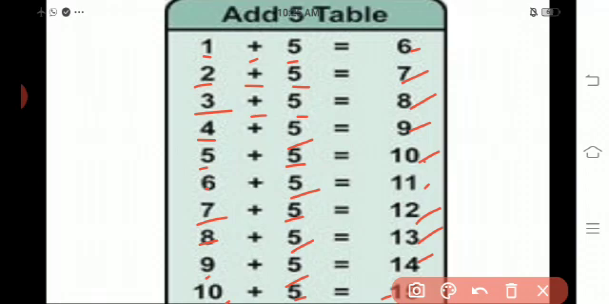Okay. Today math class is over, children. I hope you understand these before, between, after concepts and numbers 201 to 250, then addition table 5.